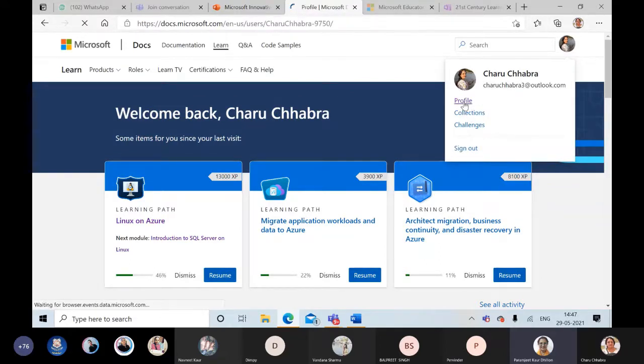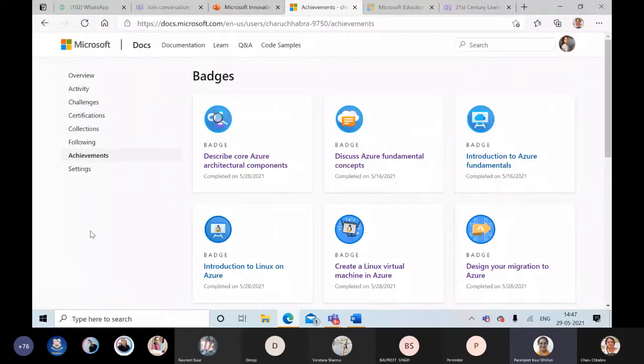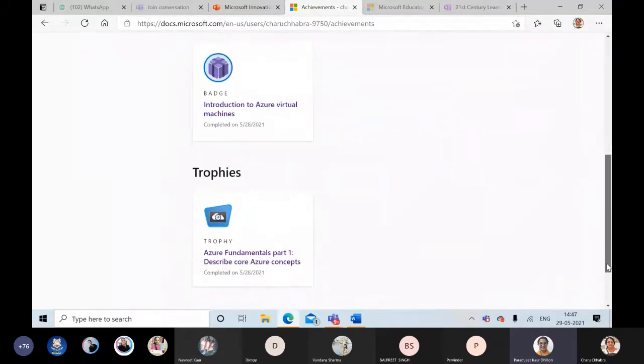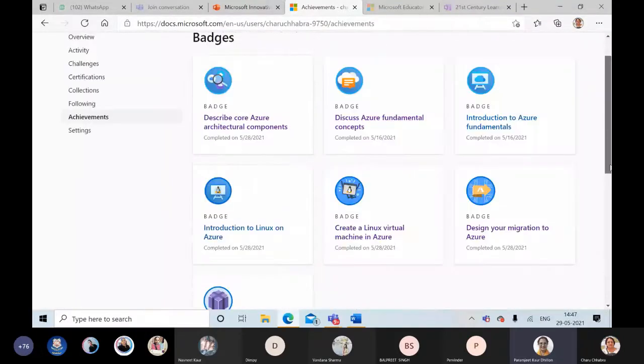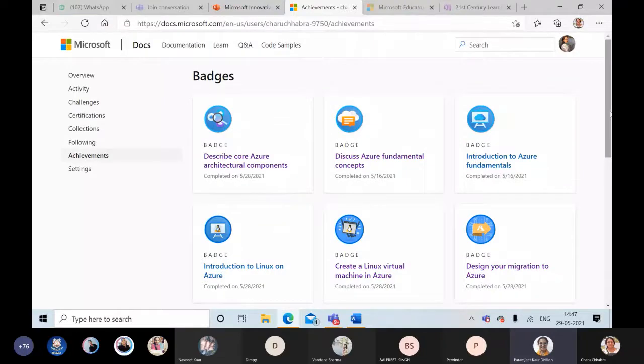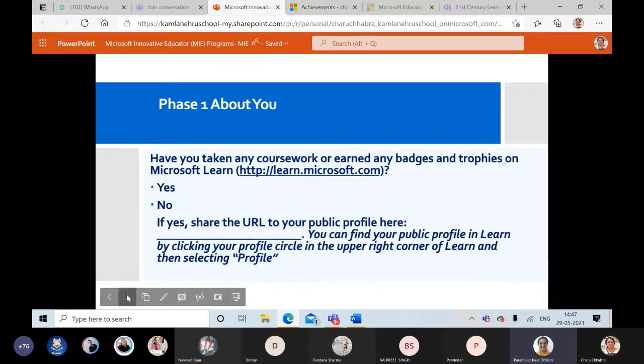Yeah, profile you can show better. So she has earned all these badges. It'll be nice if some of you join and do some courses if you feel like. So you may go ahead, there are some trophies here and some. So please look into it. It'll be nice if some of you can do it. It's all on Azure.